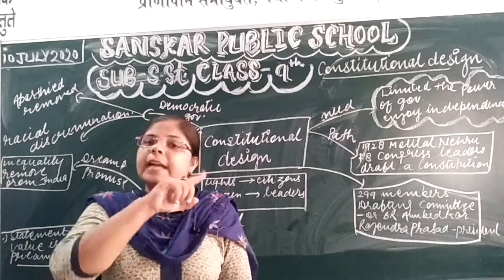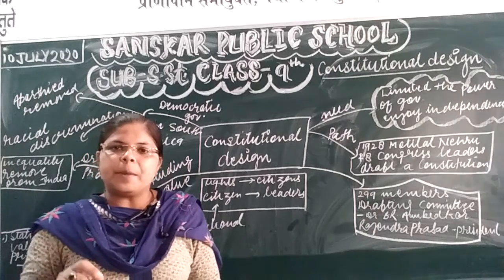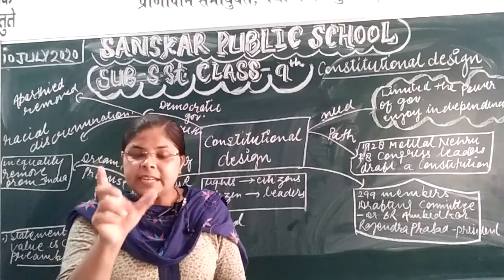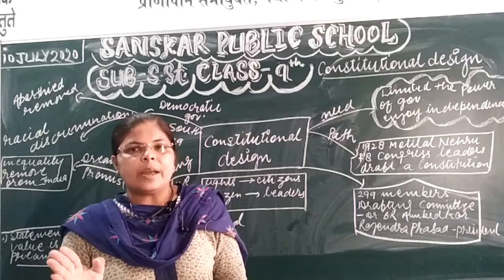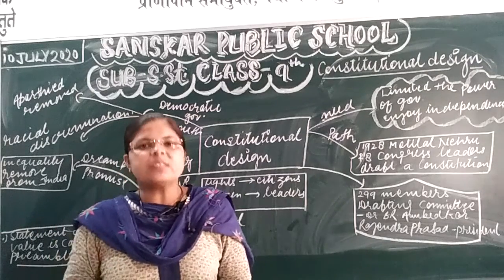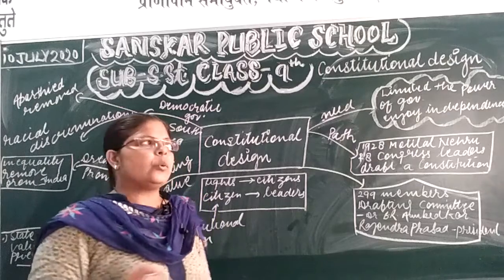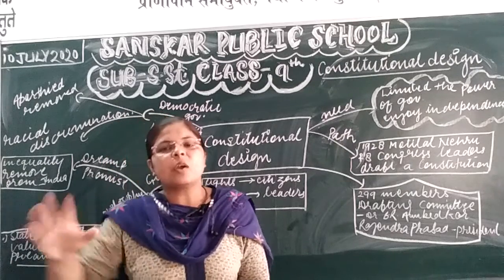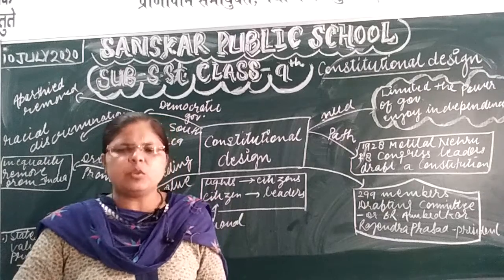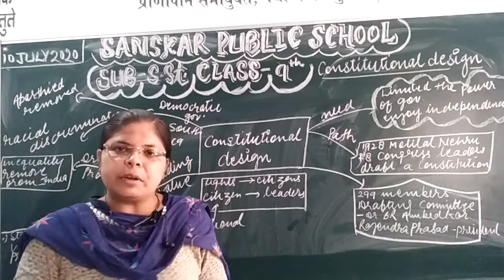At that time, our constitution had 395 articles, 12 parts and 8 schedules, that is the division of our constitution. But now it has changed. Around 425 articles, 25 parts, and 12 schedules. There are changes because every year new amendments come and new rules are changed. That's why everything is mentioned in our constitution.